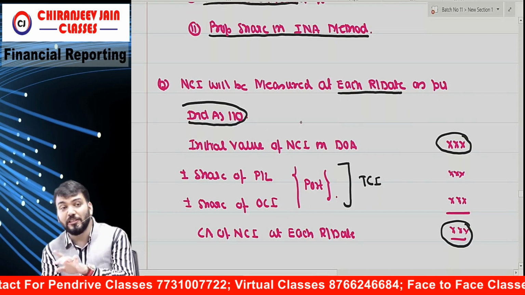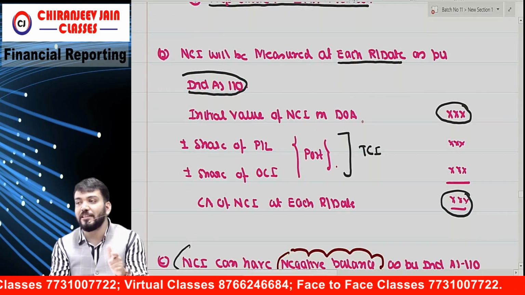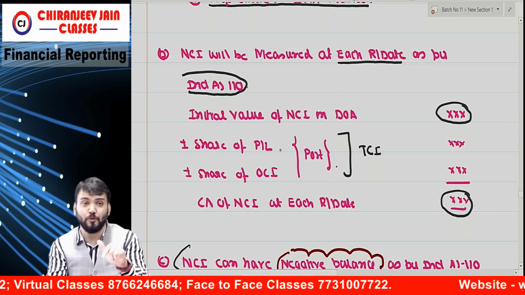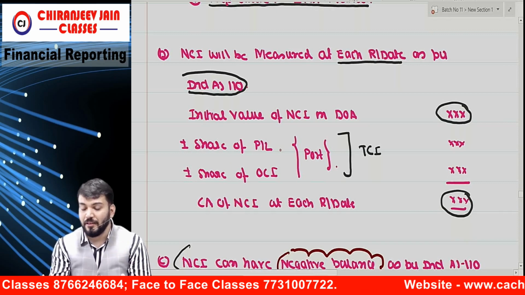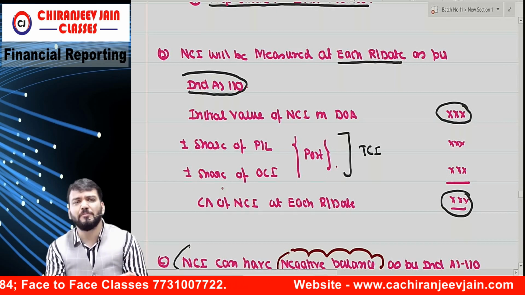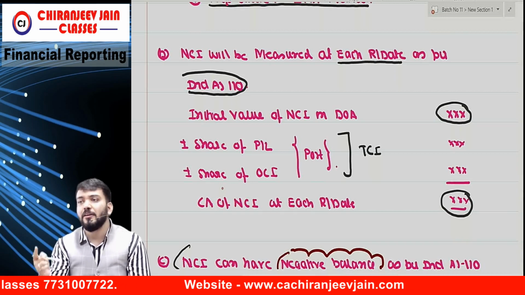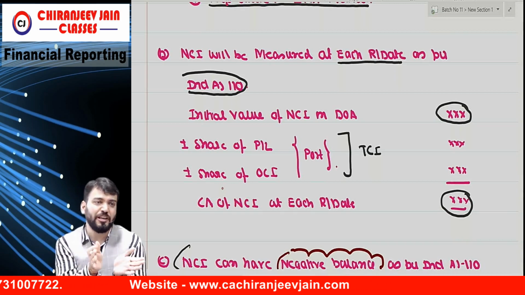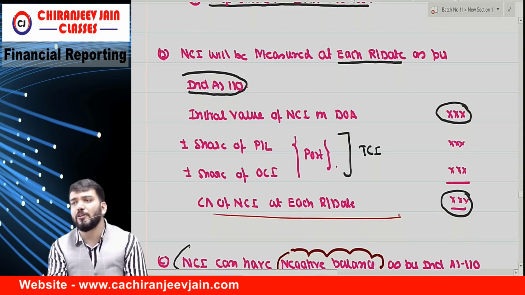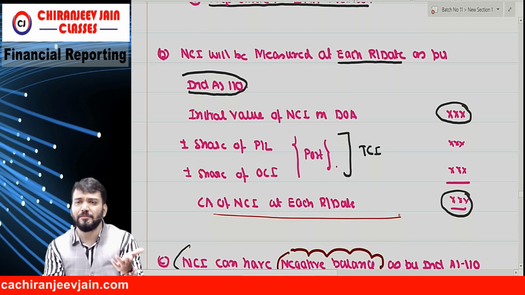That will be the initial value of NCI on the date of acquisition plus share of post-acquisition PL, plus or minus share of OCI also. If there is any other comprehensive income, that will also be transferred, according to the NCI share. That becomes the carrying amount of NCI on the reporting date.